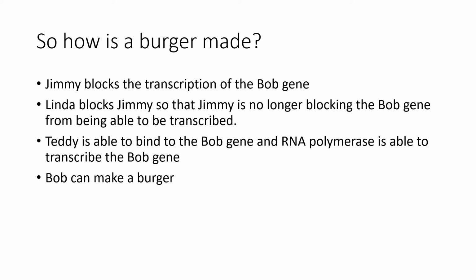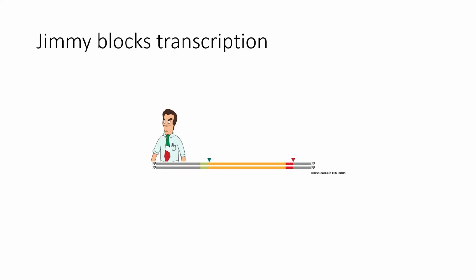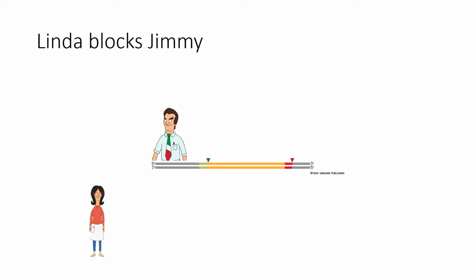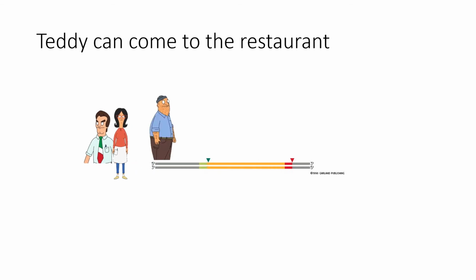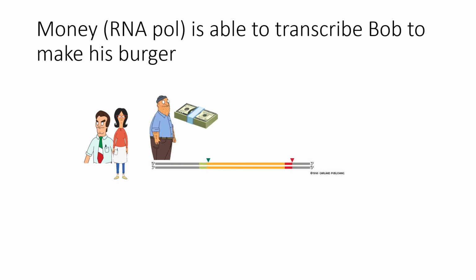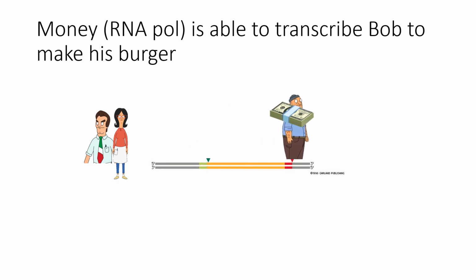So how are the burgers made? So we have Jimmy, who blocks the transcription site, and Linda is able to come block Jimmy. And Teddy is able to come to the restaurant and use money to transcribe and allow Bob to make his burgers.